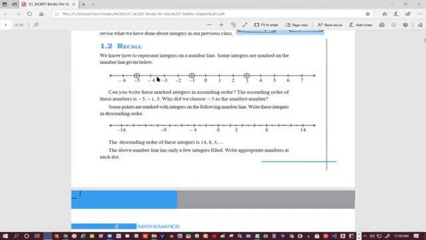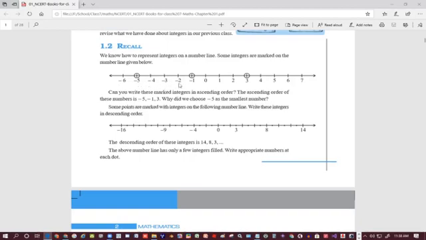Mark everything as positive numbers in increasing order, and towards the left all negative numbers in decreasing order. It looks like the numbers are bigger, but actually negative makes it smaller. So when you go towards the left, the numbers are always decreasing. This side it is decreasing, this side it is increasing.